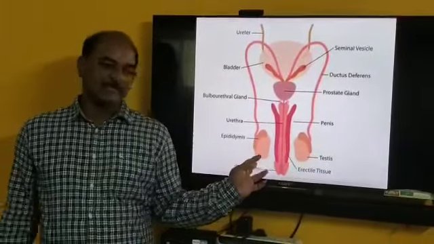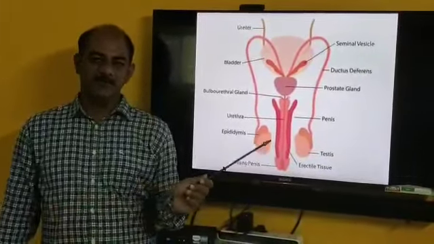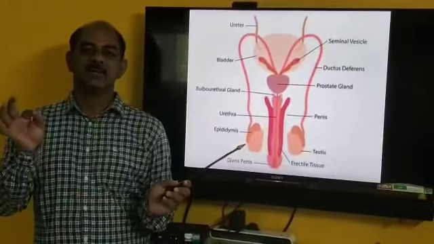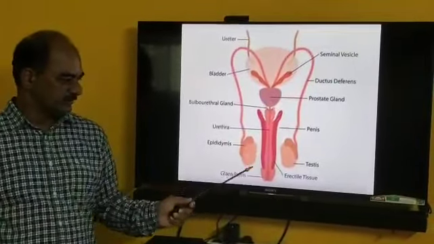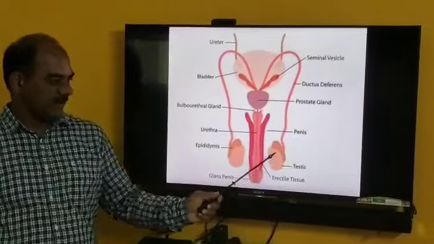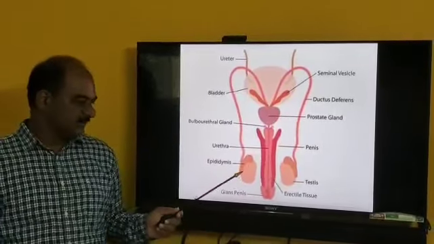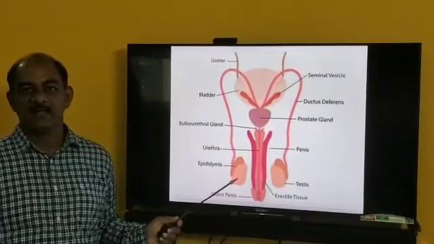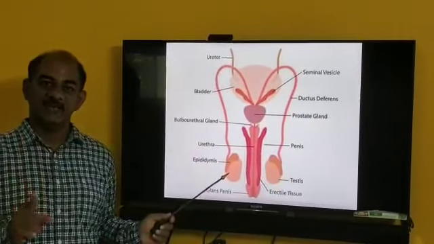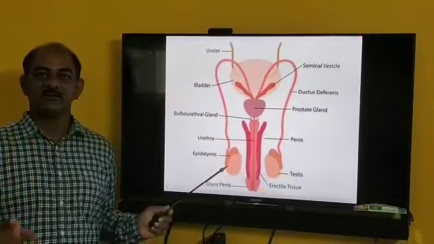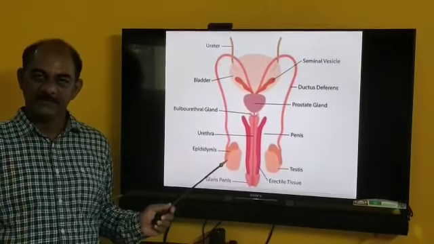This scrotal sac is supported by a special type of tissue called gubernaculum, and the spermatic cord.